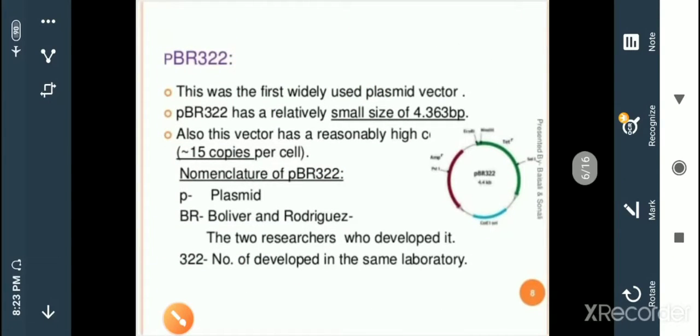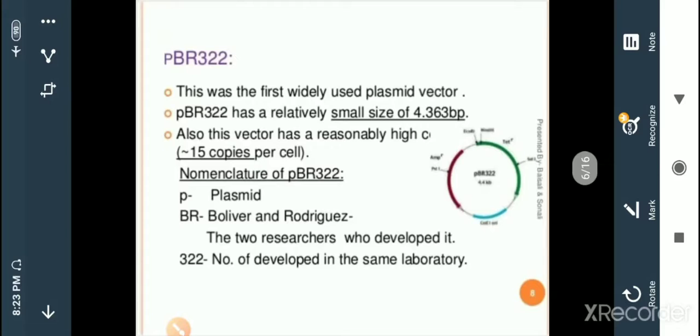Now if we talk about pBR322, it is a plasmid based vector. It is seen in bacterial cells, bacteria like Escherichia coli. It is an extra chromosomal material which is called a vector. This was the first widely used plasmid vector, and pBR has a relatively small size.